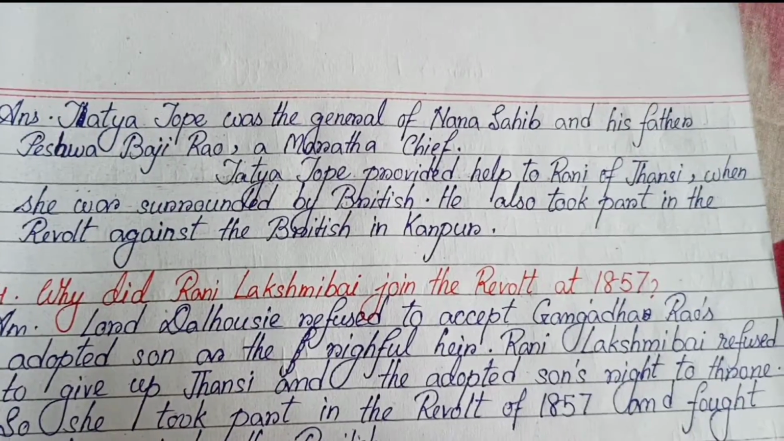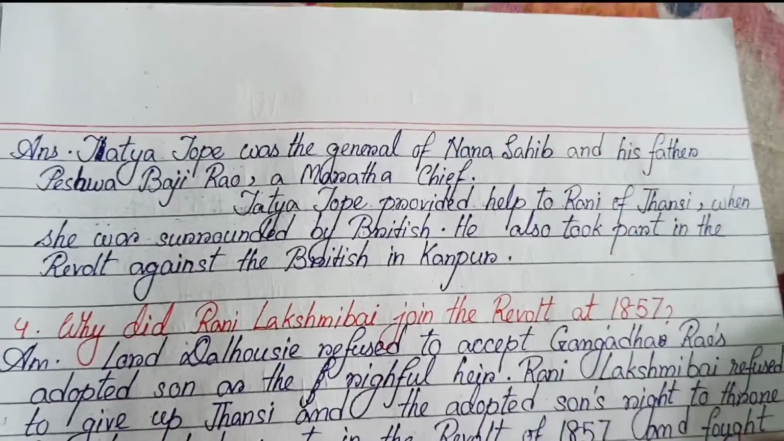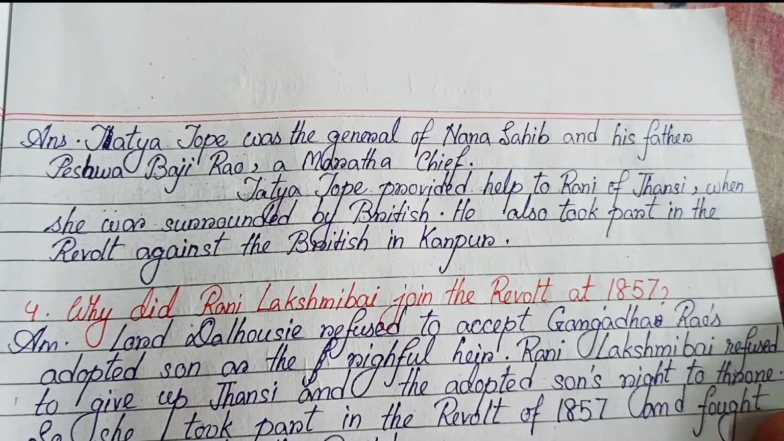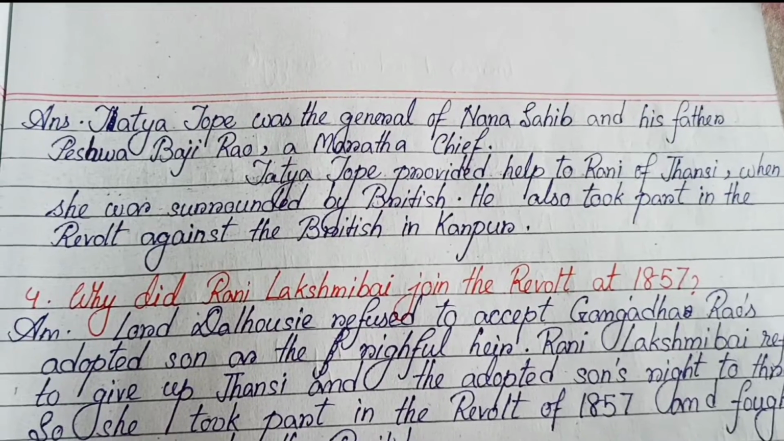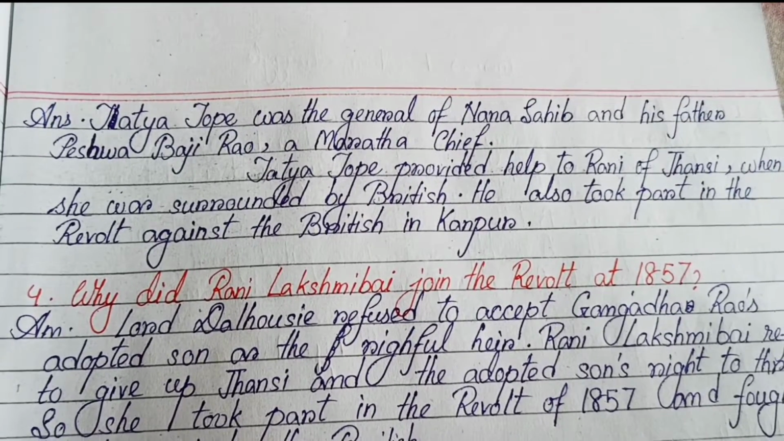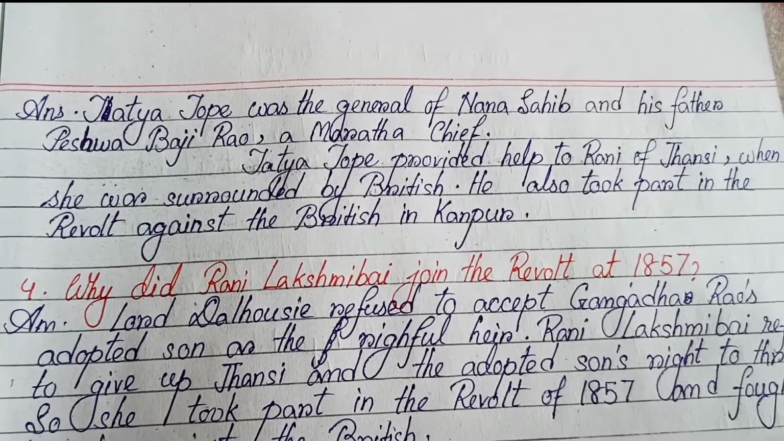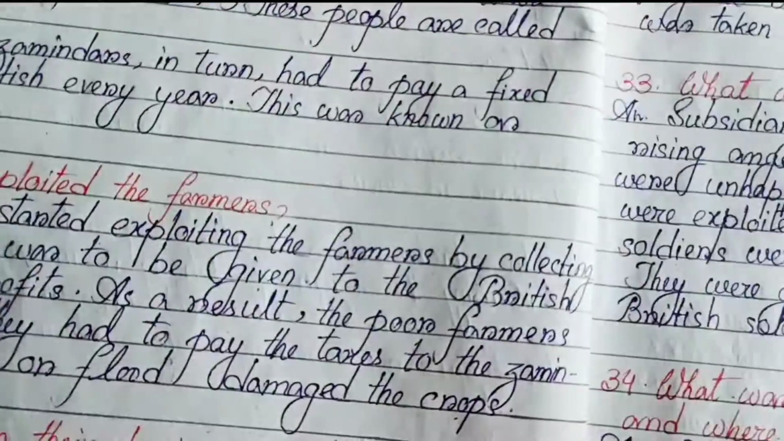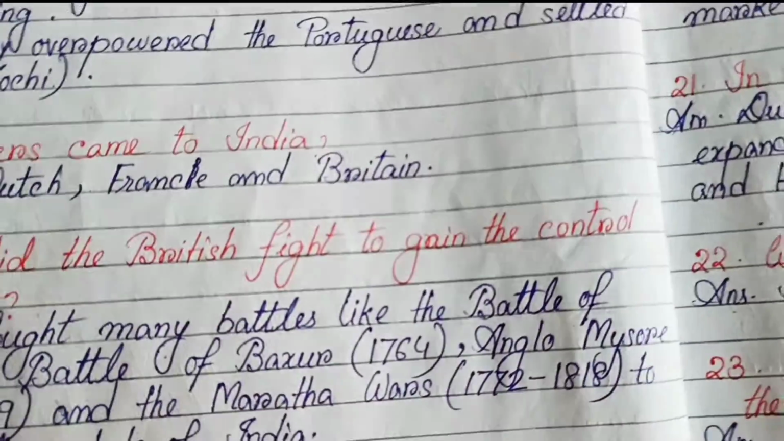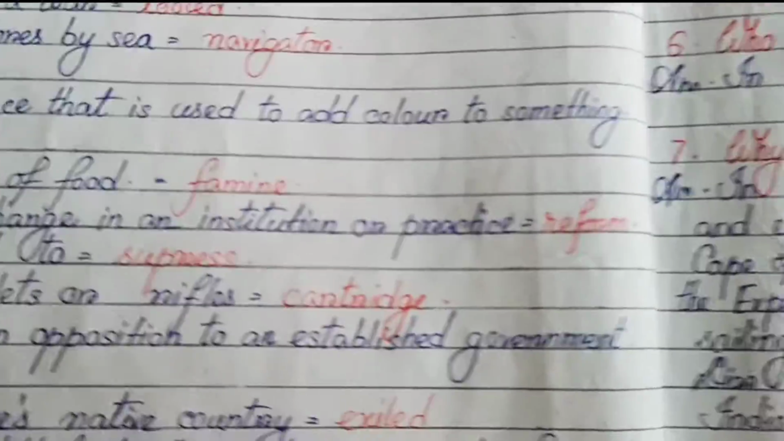Tatya Tope was the general of Nana Sahib and his father Peshwa Baji Rao, a Maratha chief. Tatya Tope provided help to Rani of Jhansi when she was surrounded by the British. He also took part in the revolt against the British in Kanpur. And now I am going to give the insight question answers from the chapter.